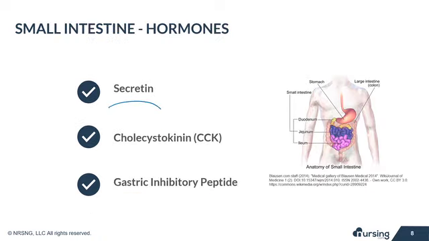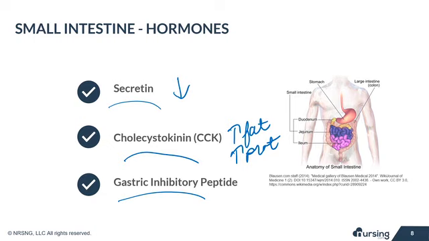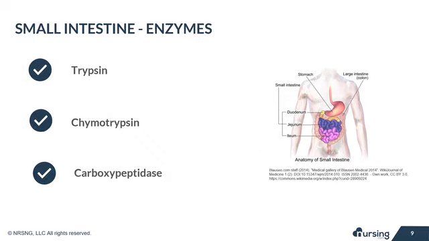Secretin is a hormone in the small intestine. It's produced in response to acidic chyme, and it slows gastric emptying. Cholecystokinin, or CCK, is produced in response to chyme with high fat or high protein in it. It stimulates the pancreas to release enzymes and the gallbladder to contract and release bile. When gastric inhibitory peptide is released, the rate of gastric emptying also slows down.